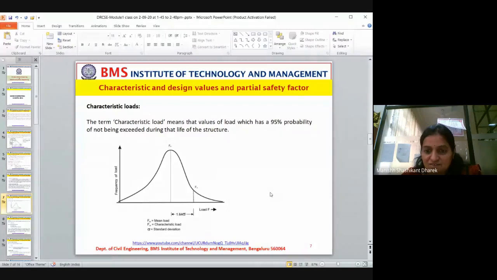Guys, whenever I ask a question in the class, if you don't answer, I have no issues. But next time when you don't answer, I will definitely reduce the marks. Every interaction will carry some marks. In the last class, I asked you to go through the stress strain curve of steel, and there was no response. Today also there is no response, no issues. But don't come back to me asking for marks.